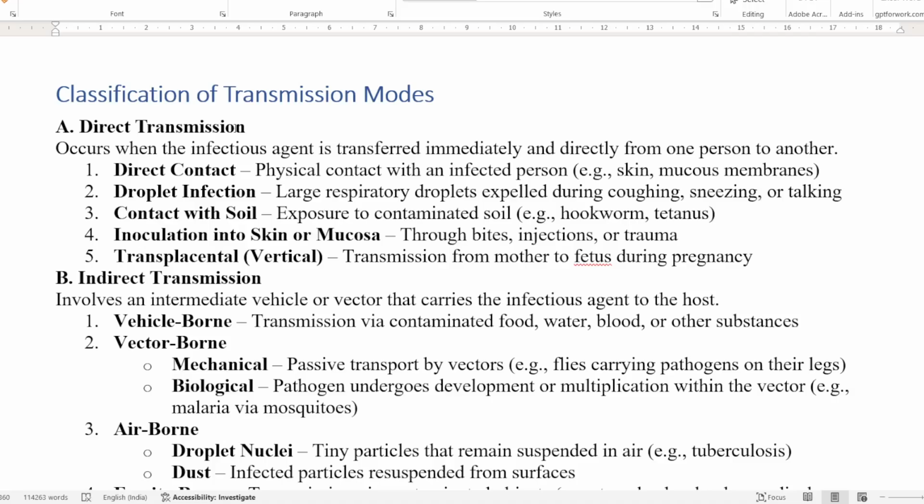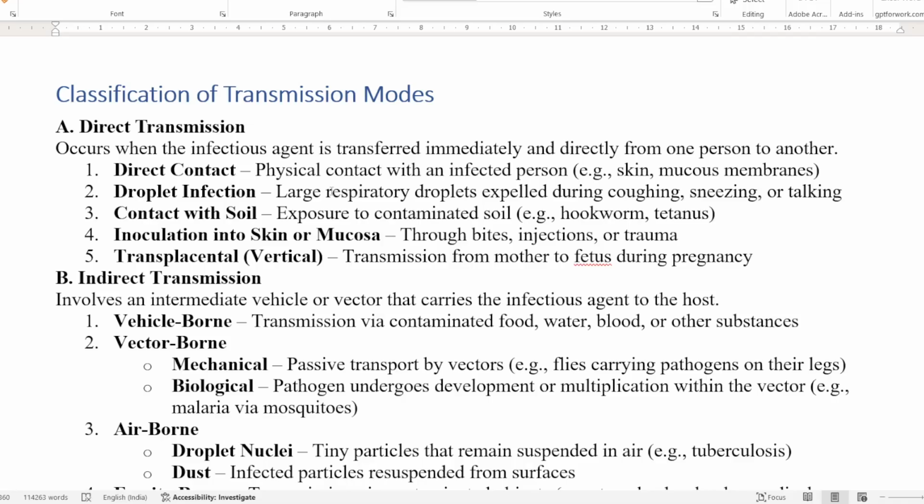When we talk of direct transmission, it occurs when the infectious agent is transferred immediately and directly from one person to another. It can happen through direct contact, meaning the infected person comes in physical contact with another person, for example skin or mucous membrane being exposed, and then the disease can be caused.